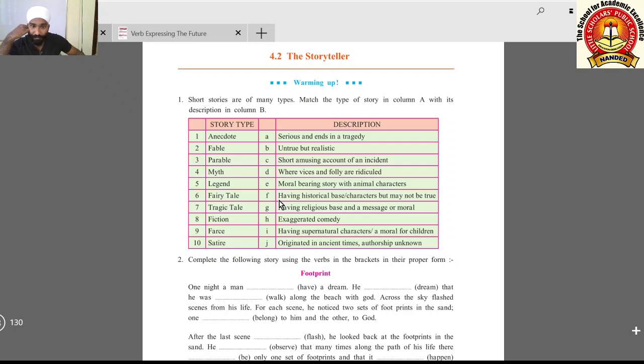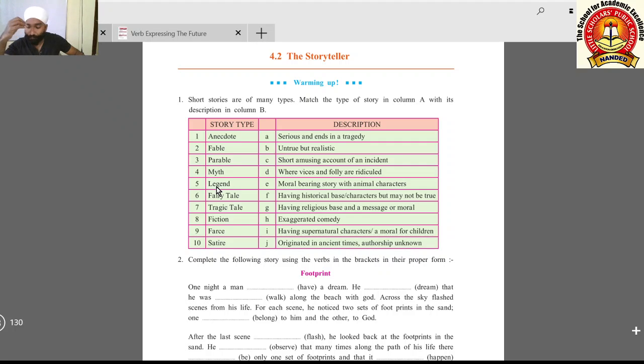Parable means this, G, having religious base and a message or moral. Thereafter, four, its answer is J. Originated in ancient times, authorship unknown. Myth. Myths are the stories which originate in ancient times, but their authorship is unknown.